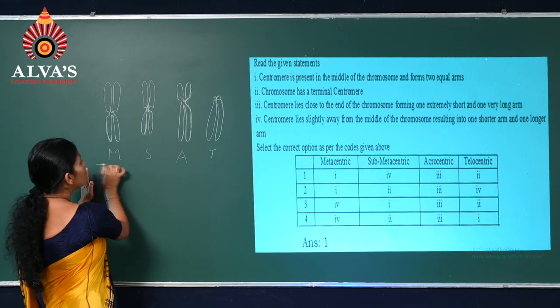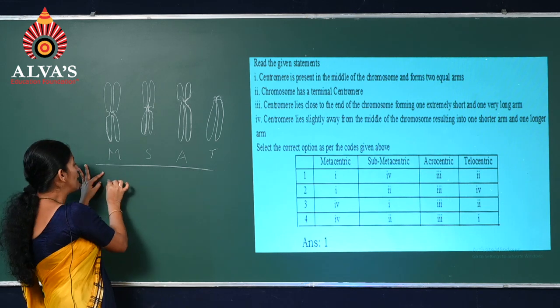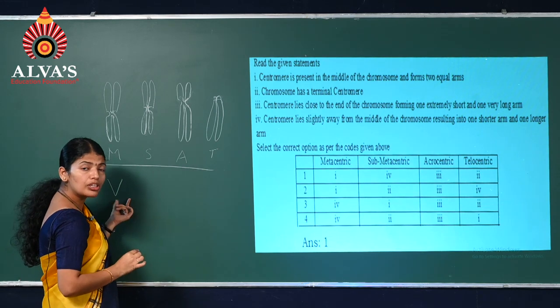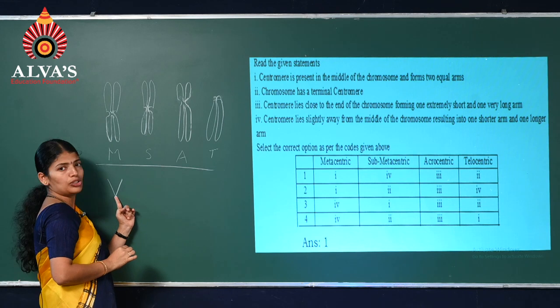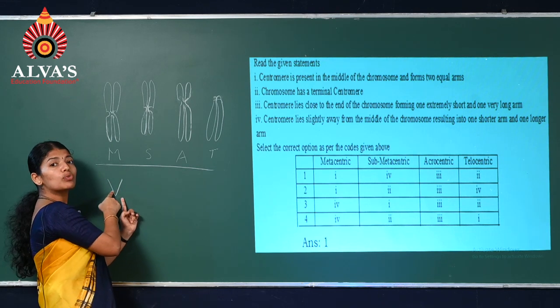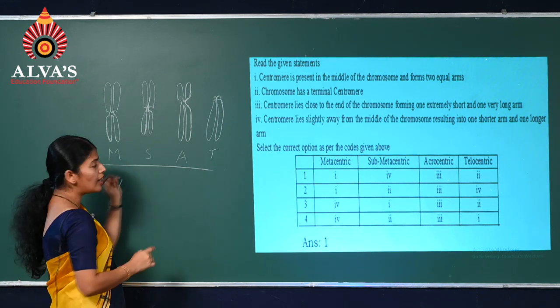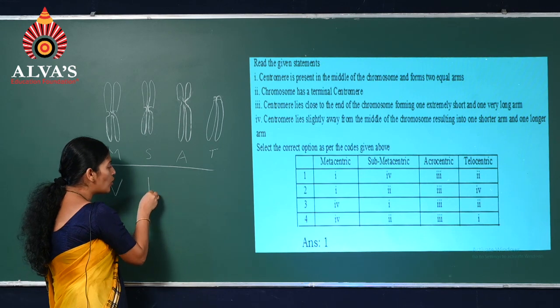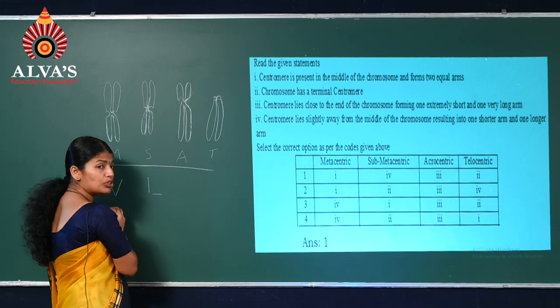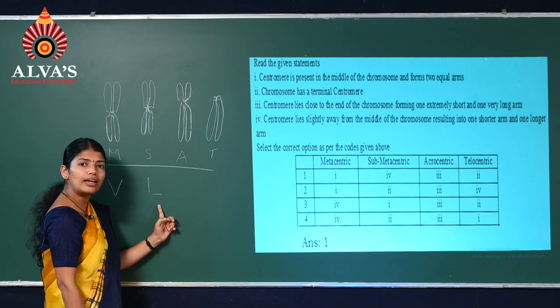As these have equal sized arms, they assume V shapes. Look at its V shape. Whereas here one arm is long, the other a bit short, they assume L shape.